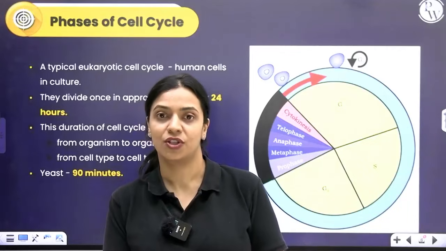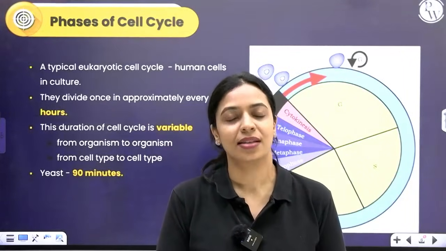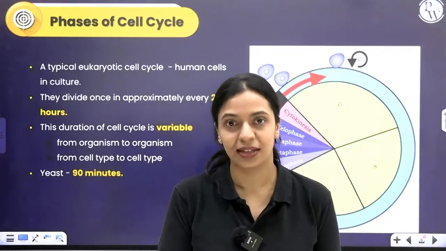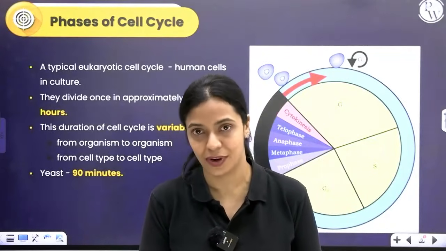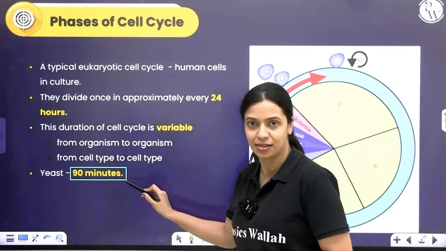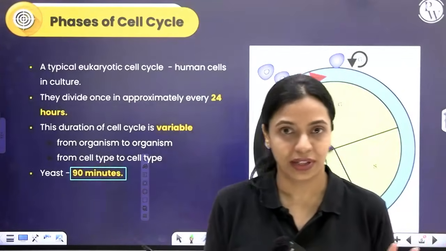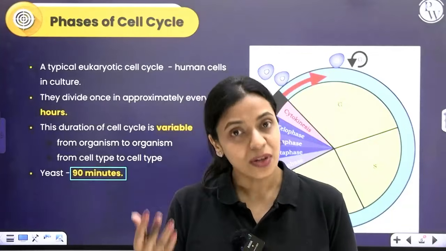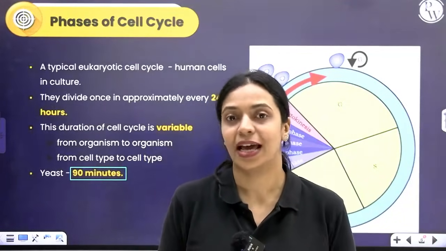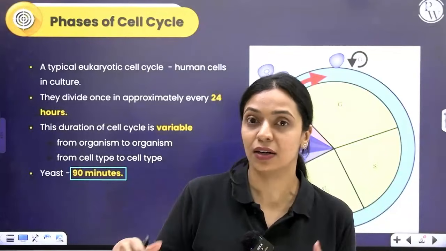Approximately every 24 hours, on an average, it's going to show cell division. Now, this duration is not the same for all types of eukaryotic cells. Some eukaryotic cells like yeast divide once in every 1.5 hours or 90 minutes. And within a human alone, you have so many different types of tissues, right? Even within a human, different types of cells divide at their own rate.